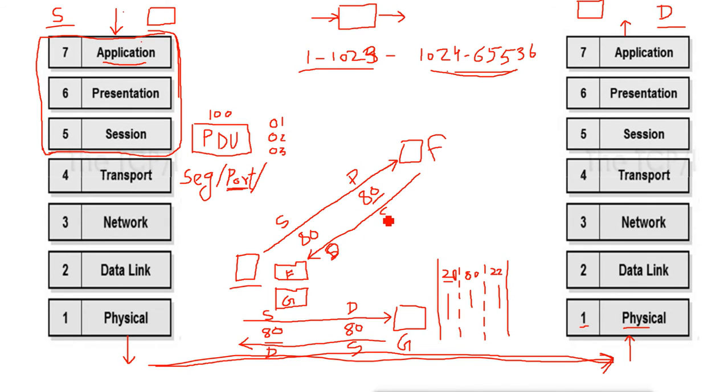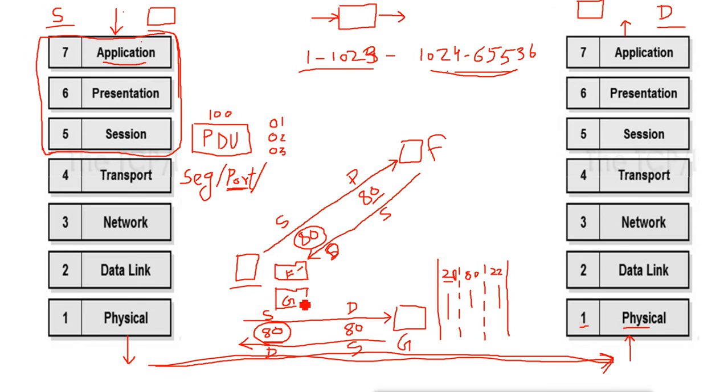Now when the reply comes back, our machine has to decide which reply is coming from Facebook and which from Gmail, because both replies have the same destination port number, 80. That will make confusion in our system. It won't understand whether Facebook or Gmail should open in this tab.